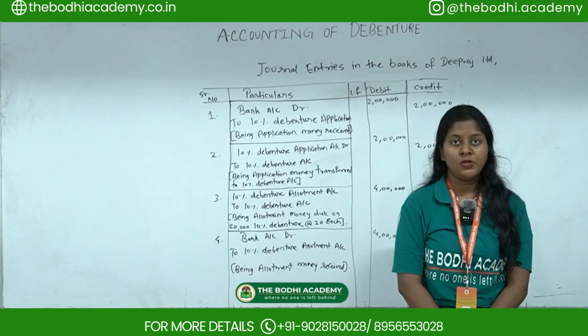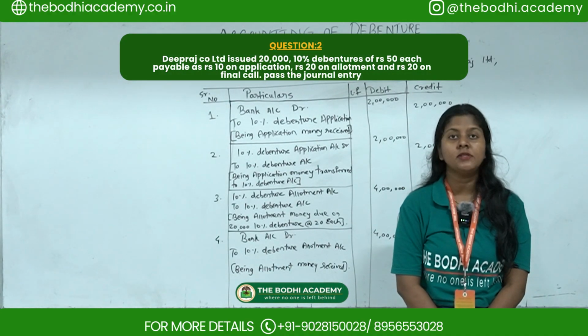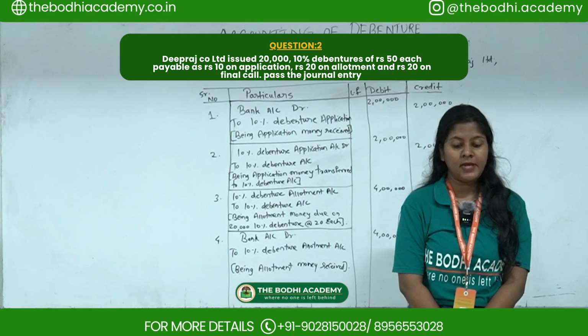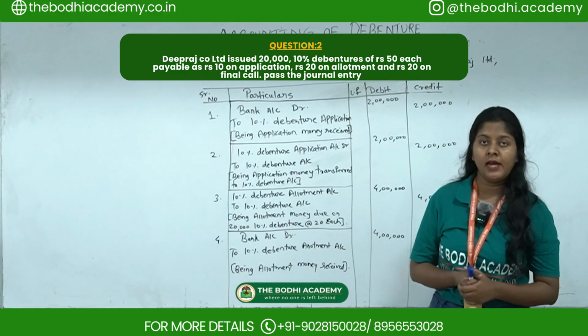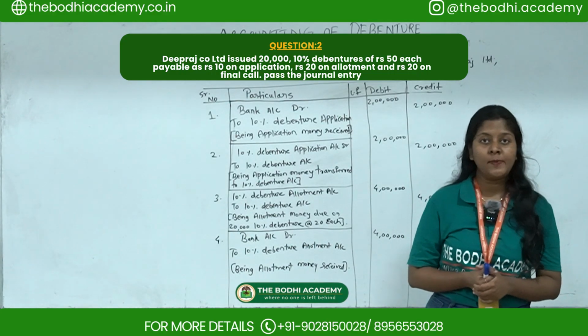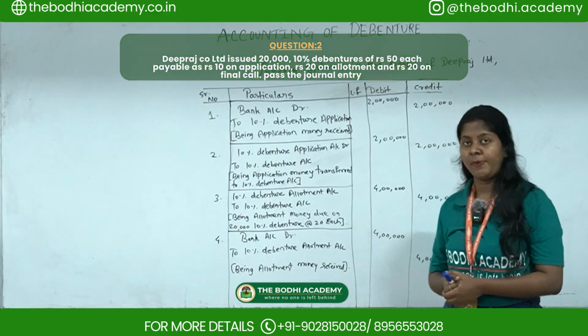So the second question is: Deepraj Company Limited issued 20,000 10% debentures of rupees 50 each, payable as rupees 10 on application, rupees 20 on allotment, and rupees 20 on final call. The company has not yet made the final call. Pass the journal entries in the books of Deepraj Company Limited.